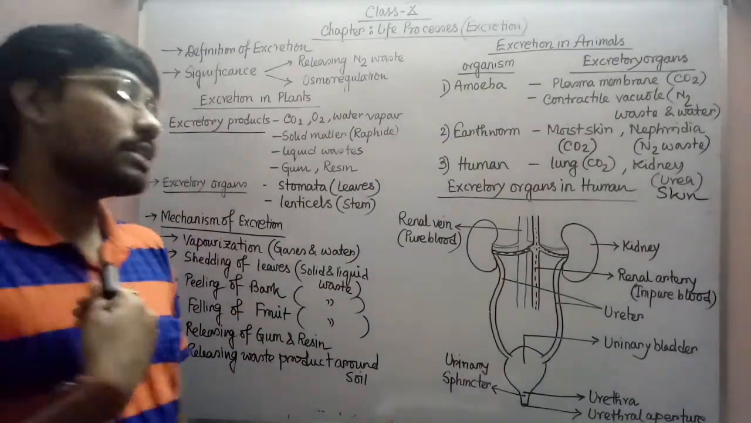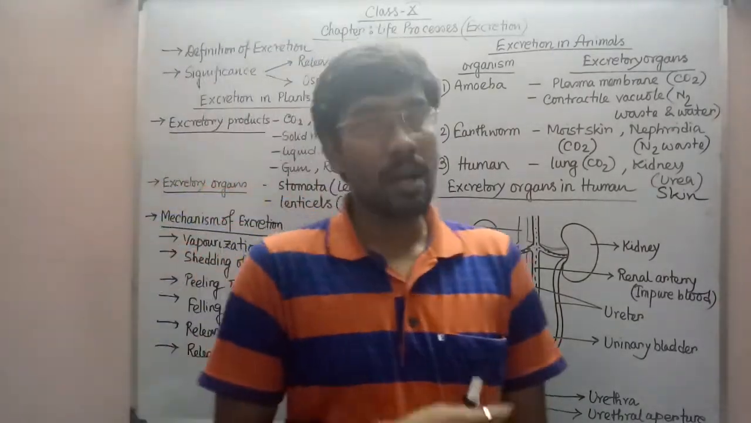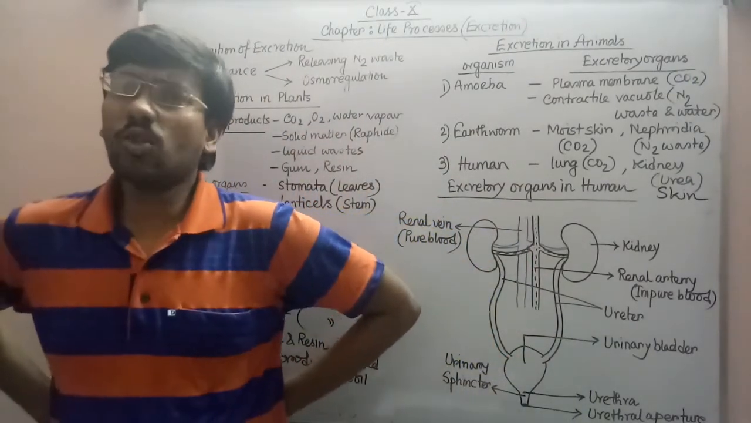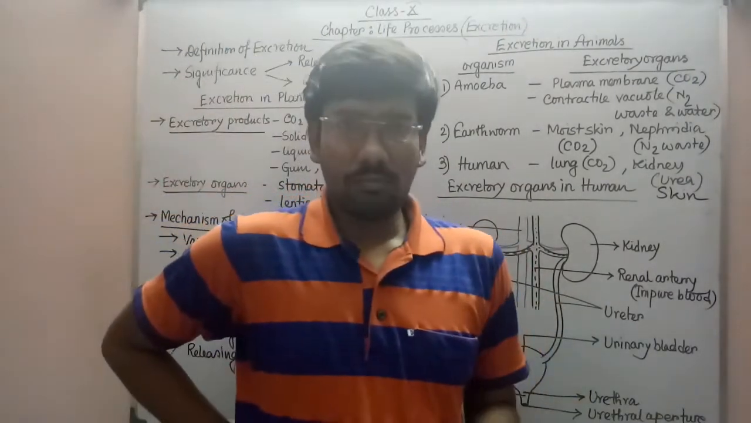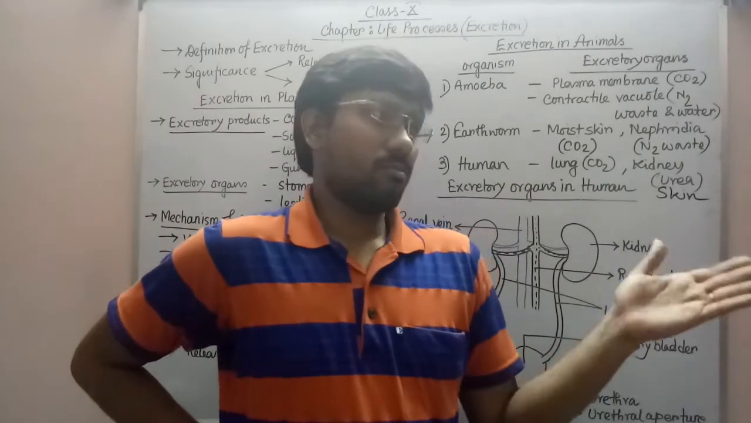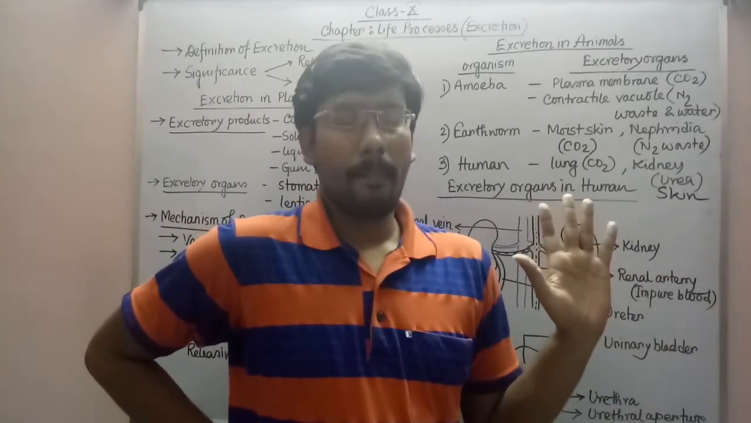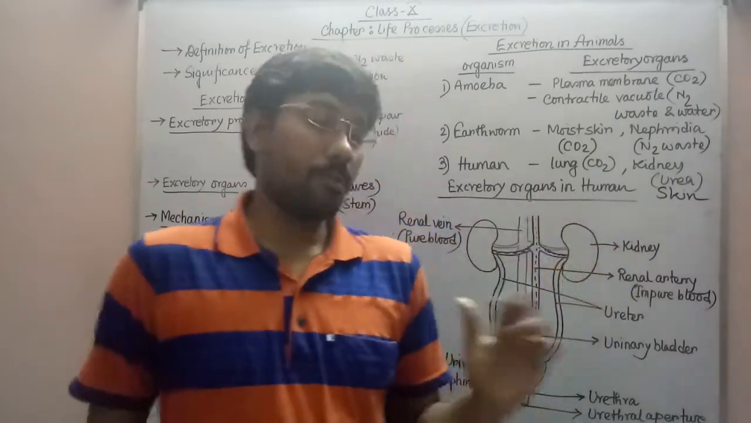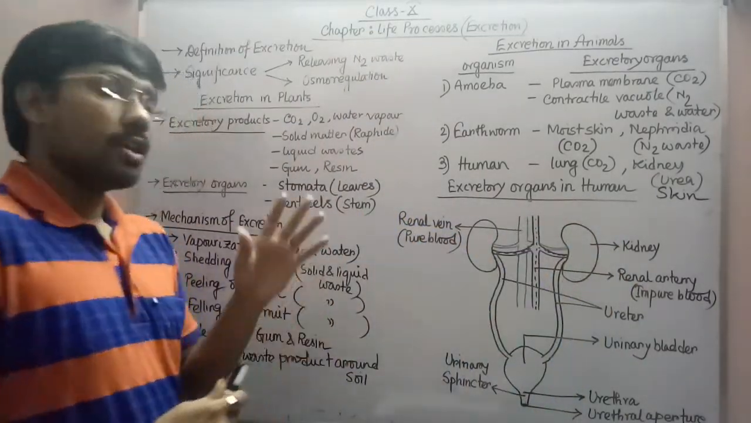The right hand side kidney is a little bit lower than the left hand side kidney, and both kidneys are present towards the dorsal side, that means near our vertebra. Which vertebra? Our lumbar vertebra. Okay, lumbar vertebra. So near our lumbar vertebra, these kidneys are present.